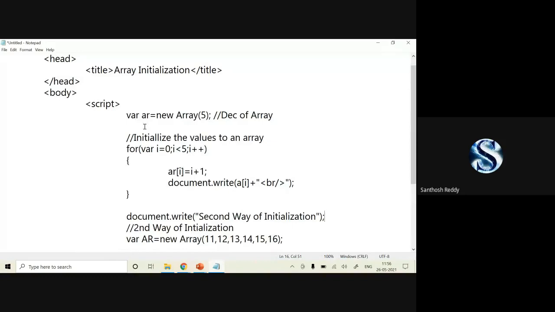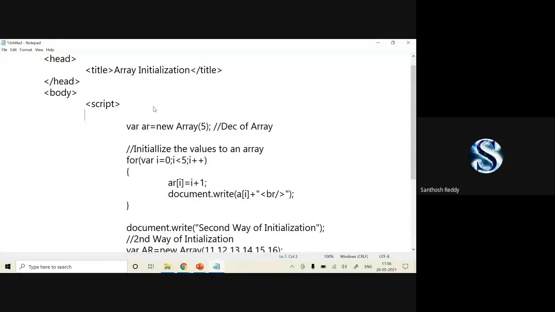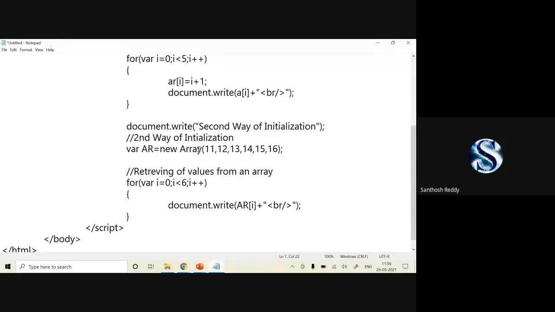Whereas coming for this, I'll write here document.write first way of initialization. Okay. This is your first way and this is your second way of initialization, where in the parenthesis I have directly initialized the values rather than representing the size.